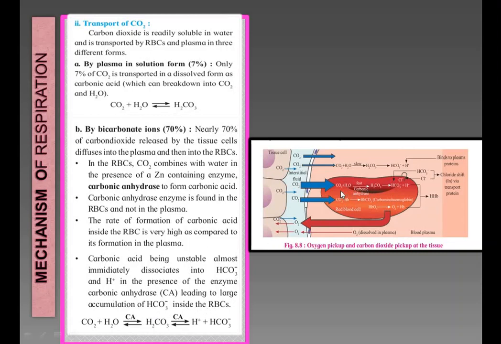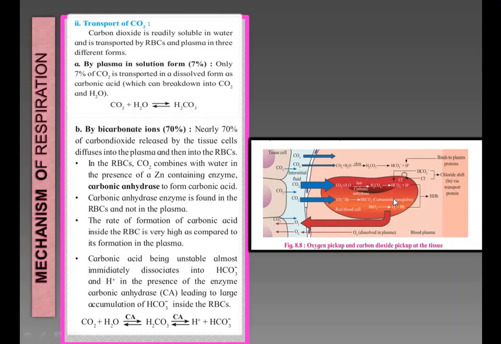Here, see in the figure, carbon dioxide plus water gives carbonic acid. This carbonic acid dissociates into H+ ions and bicarbonate, HCO3-.